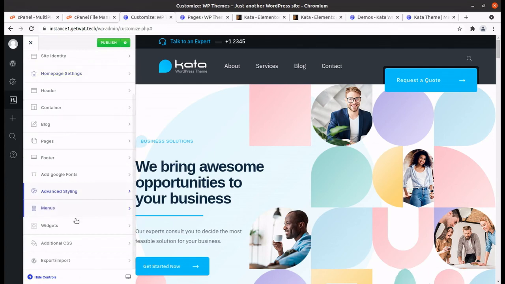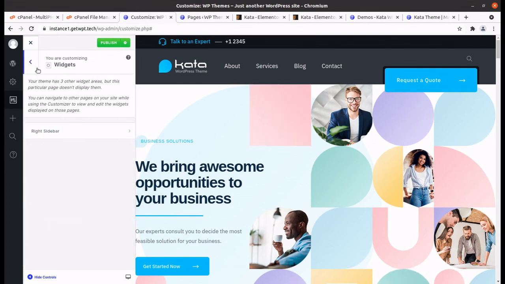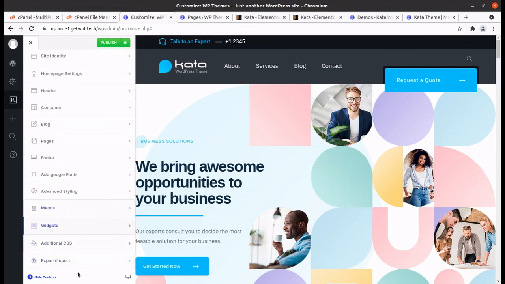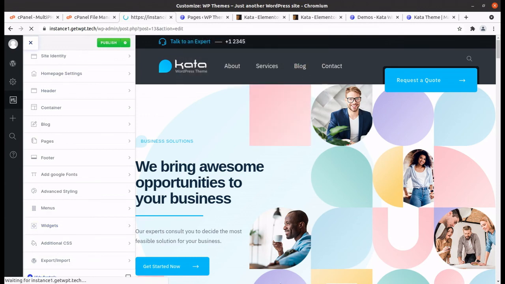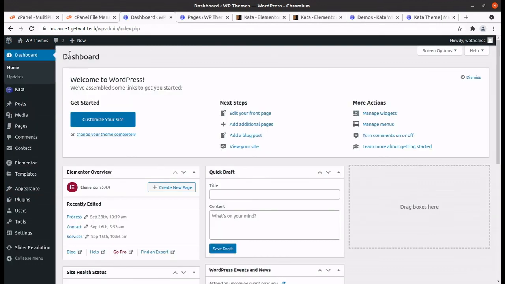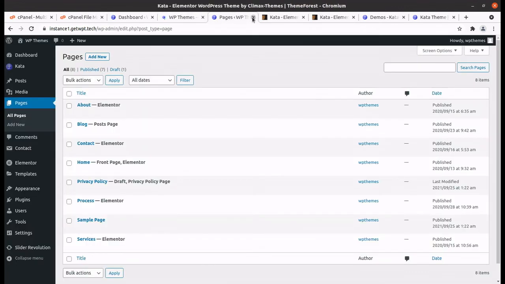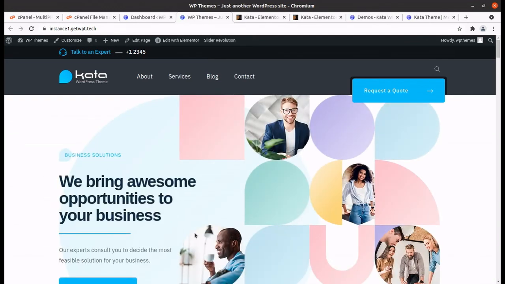And again we can go back, menus are here, widgets, additions here, so every control is here only, and we are fine with the website and its contents, and everything has been provided in the demo itself. And we can go to the home page again and let us see how to edit the home page itself, just in case you wish to know how to edit with Elementor.